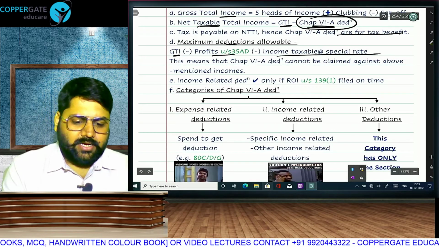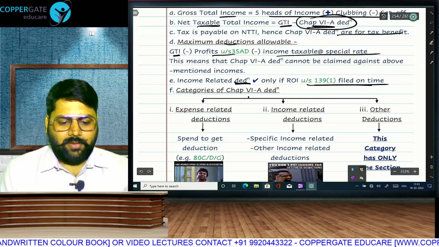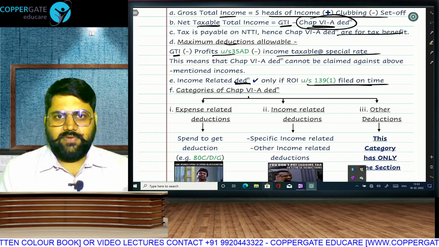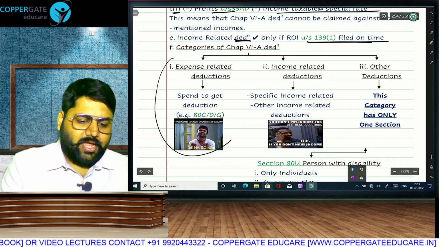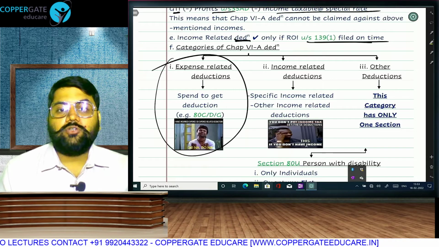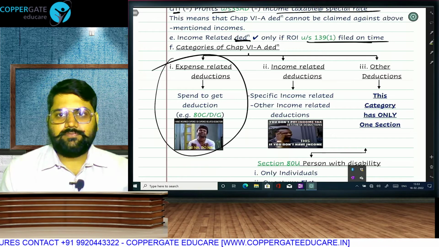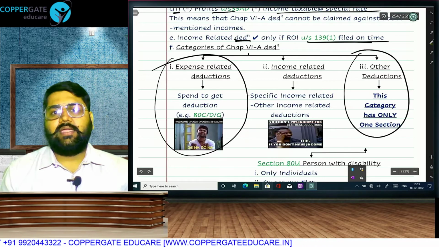There is a category called income related deduction only if you file your return on time. If you file your return late, then you will not get deduction. There are multiple categories of deduction. First category is expense related deduction. You will have to spend money. Only if you spend money, then you get deduction. There is a category other deduction. It is only called category.